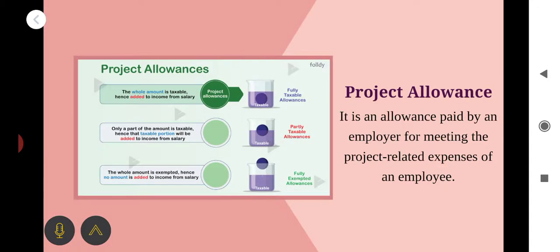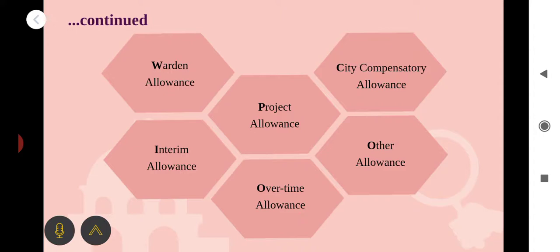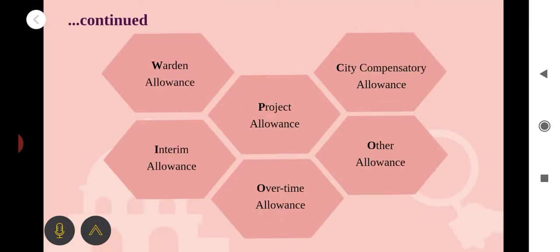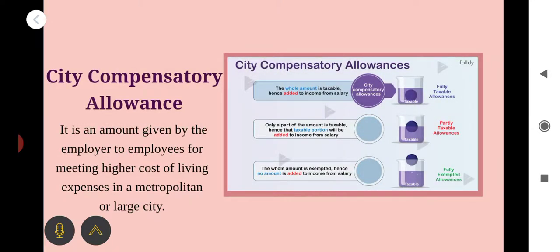That is called interim allowance. The next, project allowance. It is an allowance paid by an employer for meeting the project related expenses of an employee. It's not personal. The next, overtime allowance. It is paid by an employer for overtime work of the employee, over and above the normal hours of working. The next, CCA, City Compensatory Allowance. It is given by the employer to the employee for meeting higher cost of living expenses in metropolitan or large cities. That is called City Compensatory Allowance.